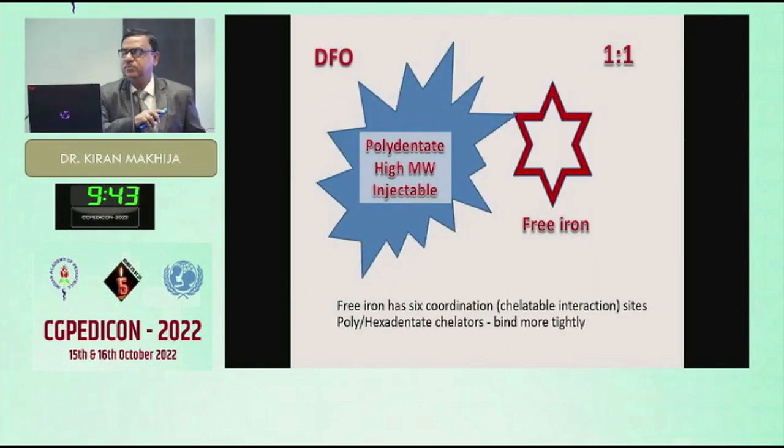So coming to the first drug, the free iron has 6 free sites that have to be combined with a drug for the chelation. If any drug is polydentate or hexadentate, it will combine with the free iron in a better manner. So that has to be taken care of. This is the high potent drug. This is the polydentate drug.